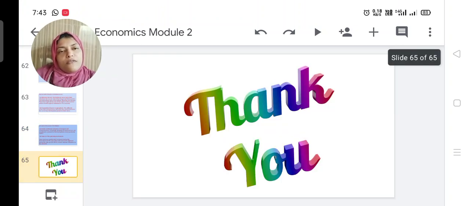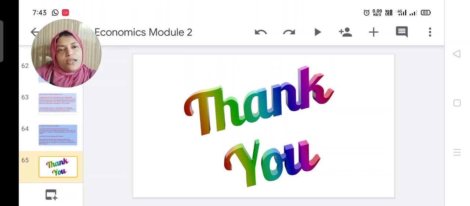Okay, we have completed our second chapter. Today we discussed poverty alleviation measures, infrastructure and measures to improve infrastructure, and regional inequality and the factors of regional inequality. We completed our second chapter in the subject public economics.